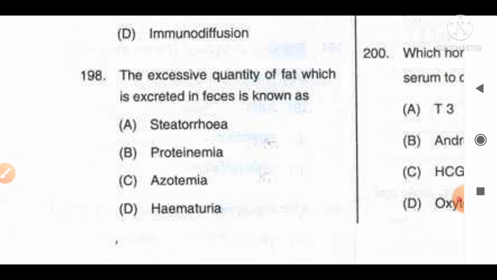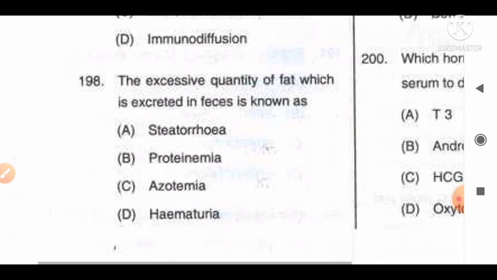Excess quantity of fat which is excreted in feces is known as option A, steatorrhea, B, proteinemia, C, azotemia, D, hematuria. Talking about steatorrhea, steatorrhea is the condition where we detect the excess quantity of fat in the feces, whereas azotemia is the excess amount of blood urea nitrogen and creatinine, and hematuria is the term used to denote the presence of blood in the urine.